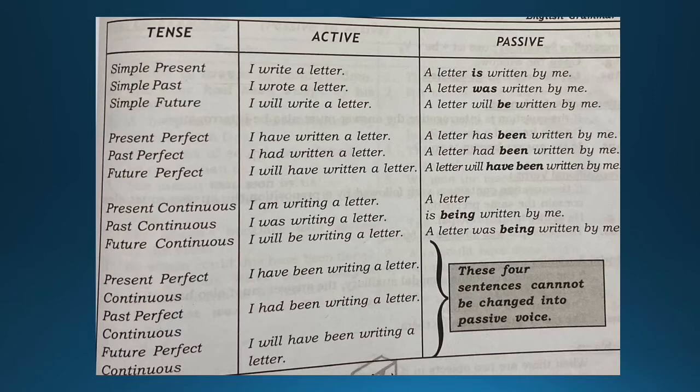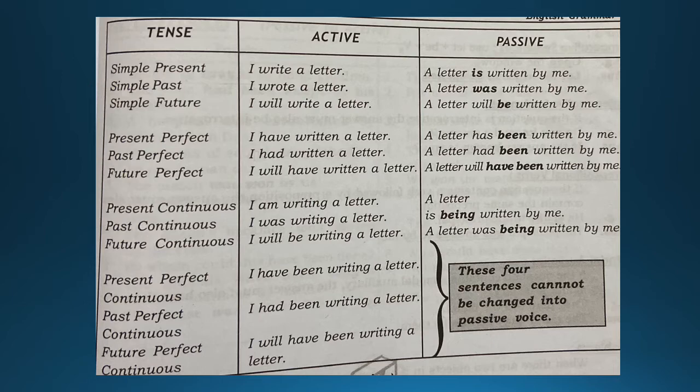Now let's look into the past perfect. I had written a letter. I repeat with the present perfect. I had written a letter. A letter had been written by me. Okay, to make it more clear, the past participle has been used. It is in bold letters in that picture.